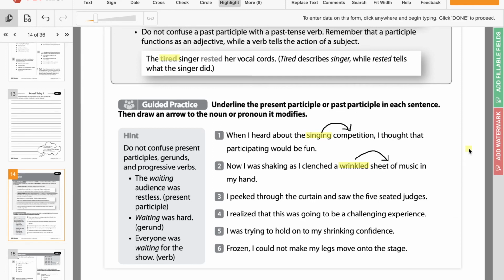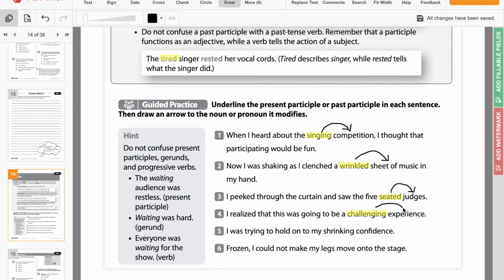Now we have challenging, so we know that's going to be our verbal or our participle. So how do we know that this is our participle? Because what is it describing? Experience. What type of experience is it? A challenging experience. So challenging is modifying experience. Hopefully this is making a lot of sense. I think this is a little bit easier than gerund phrases in my opinion.